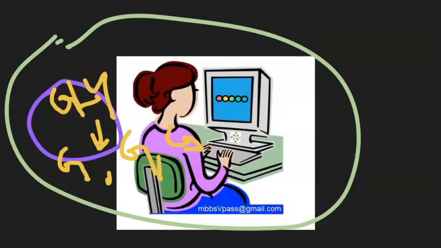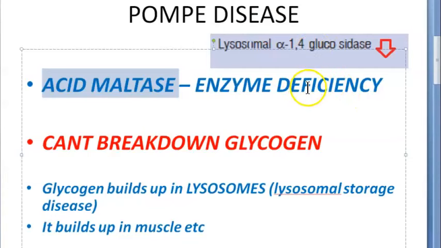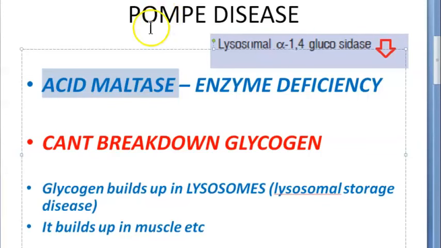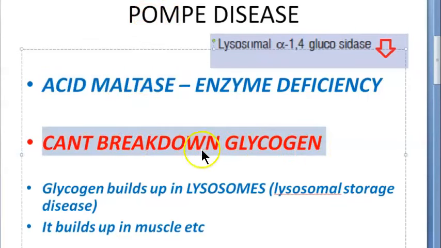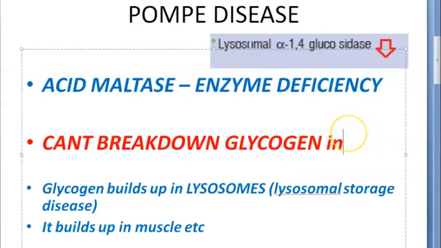So this lysosomal enzyme, which is required for this breakdown, is not there. Which enzyme is it? Is it acid maltase or alpha glucosidase? Yeah, alpha glucosidase or acid maltase. This enzyme in the lysosome of your cells is absent. So it is an enzyme deficiency. So what is getting accumulated? Glycogen is getting accumulated because it cannot be broken down into glucose, right? It can't break down glycogen into glucose.